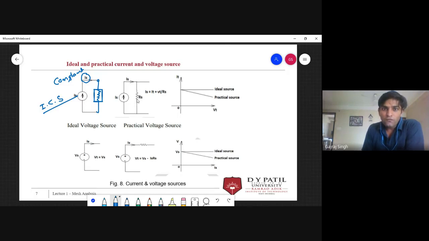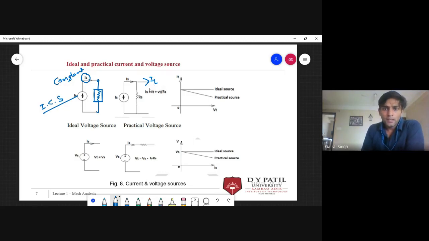Now what's the effect of this internal resistance? Is the source able to provide constant current to the load? Let me take it as IL, the load current.